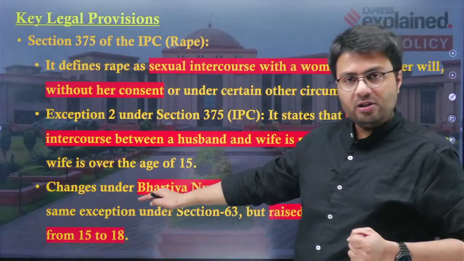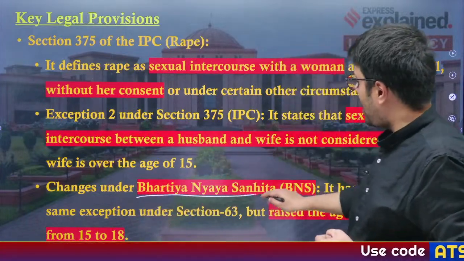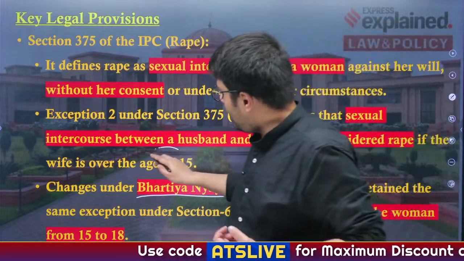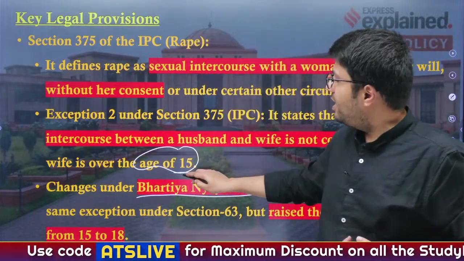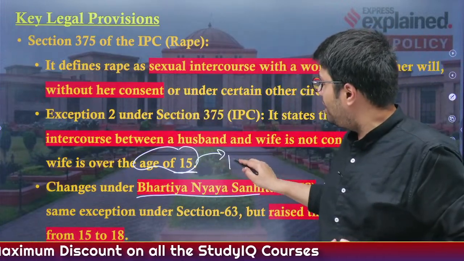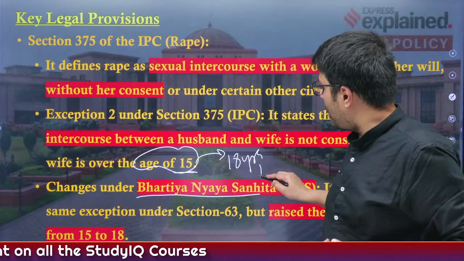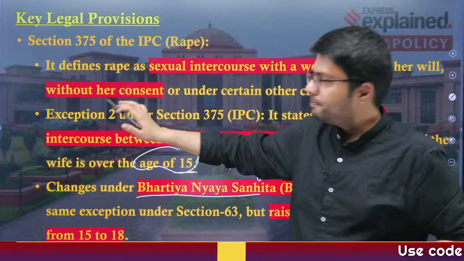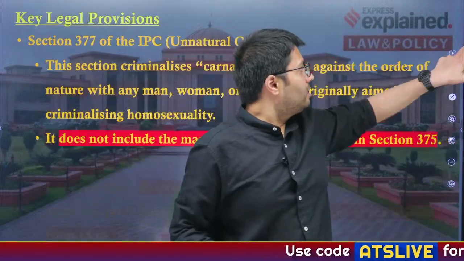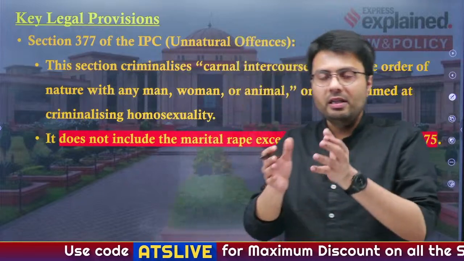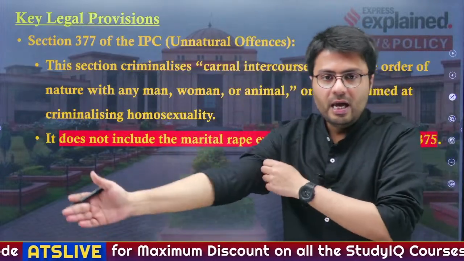Now, there were changes made by the new act, the Bharatiya Nyaya Sanhita, which states that the original age of 15 years in the IPC has been increased from 15 to 18 years, and everything else has been kept the same. Understood?